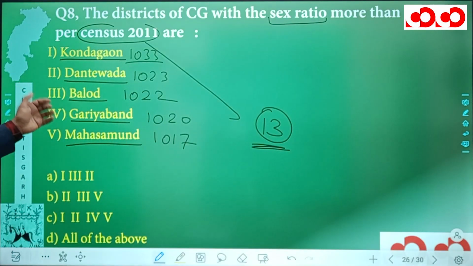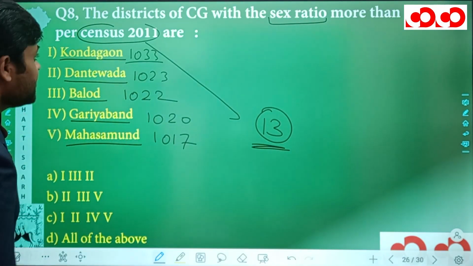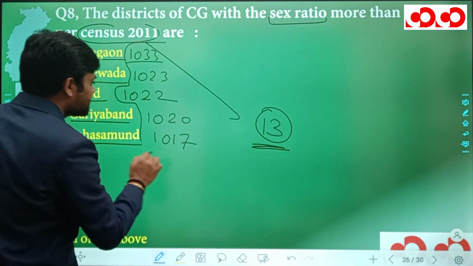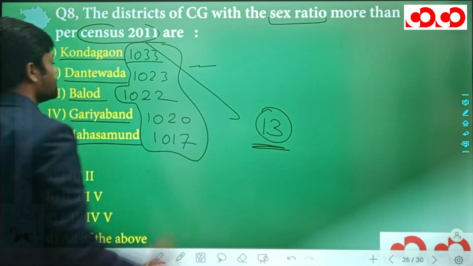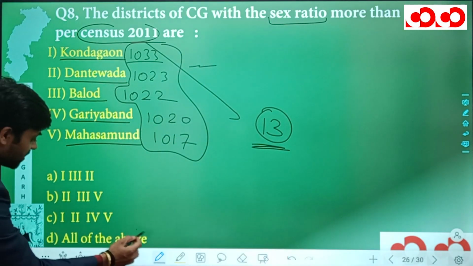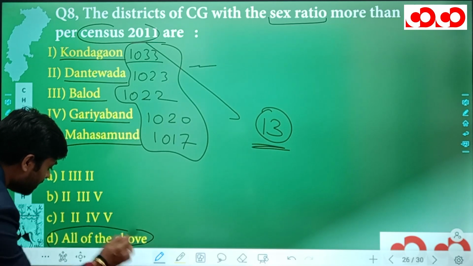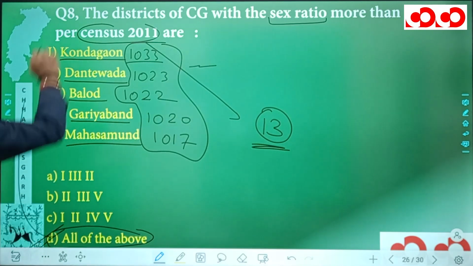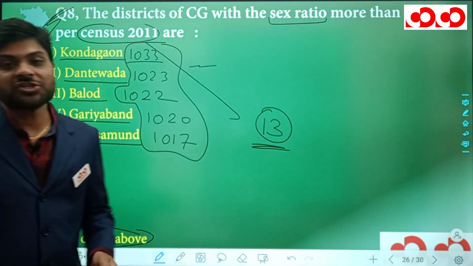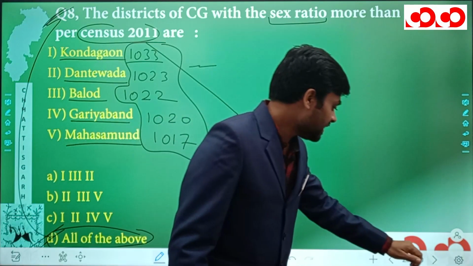So out of the ones which are given, we have seen actually all the districts have the sex ratio more than 1000. So what has to be the correct option for this question? Actually option number D, all of the above has to be the correct option for our 8th question. So this was all about the 8th question, and now let's move to our 9th question.